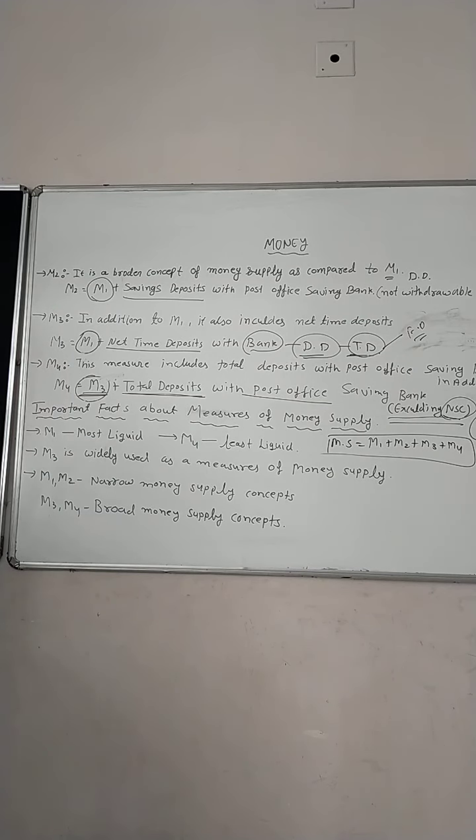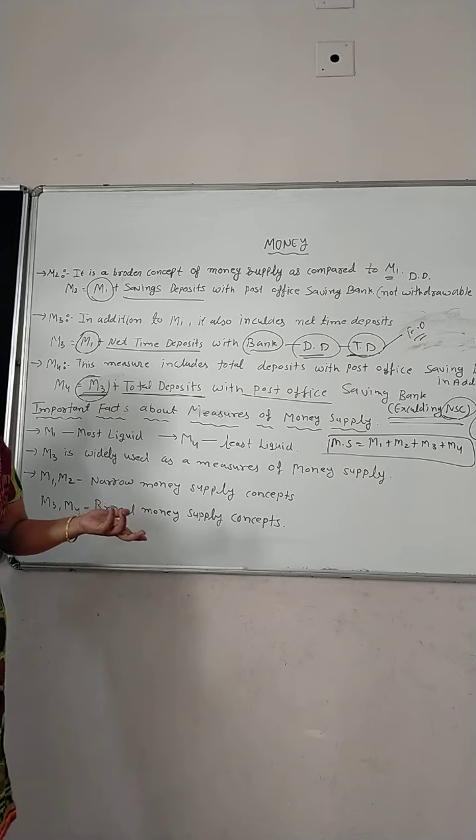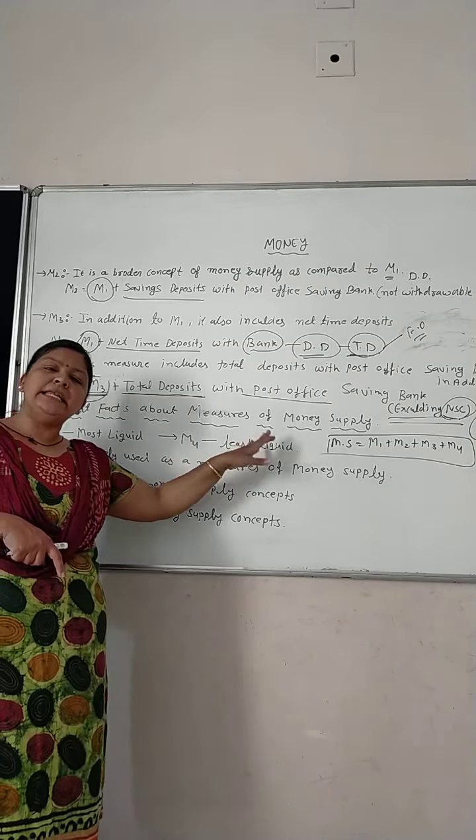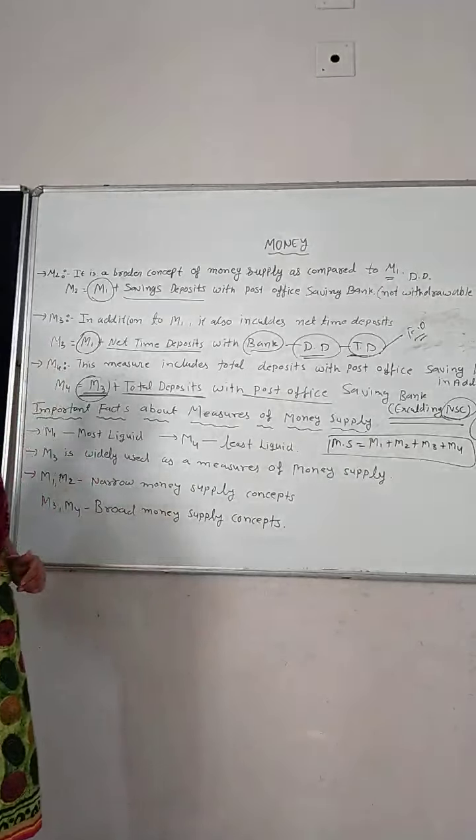Why? What is M1? M1 is currency and coins held by the public. So that is already cash in hand. Then demand deposits. If I want the money, I just withdraw my money with the help of cheques. And another is other deposits with RBI. That is also fluctuating money. Clear? So M1 is the most liquid among these four measures and M4 is the least liquid among these measures.